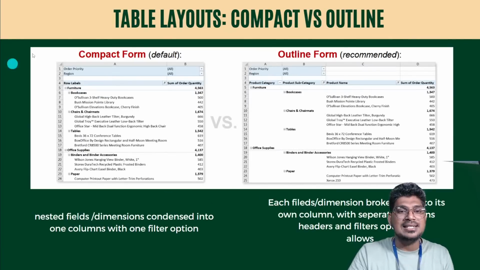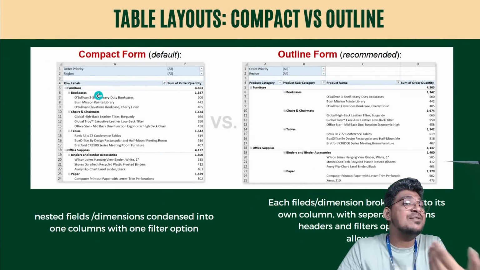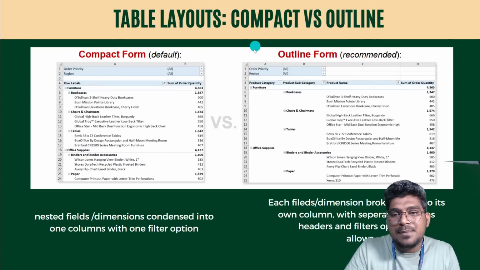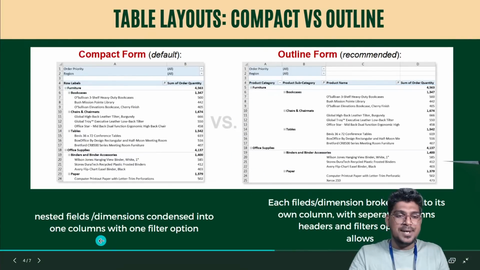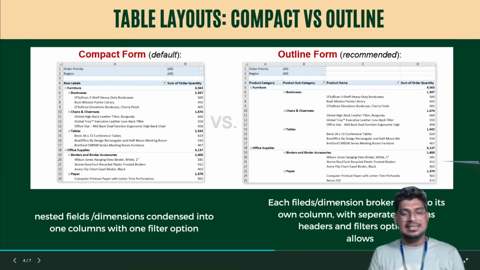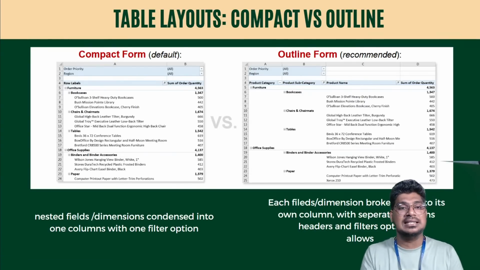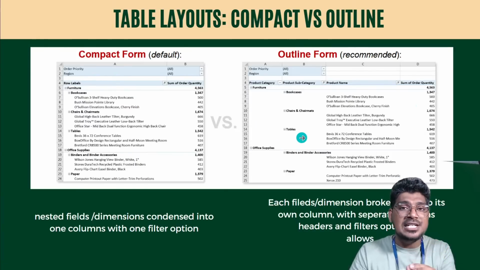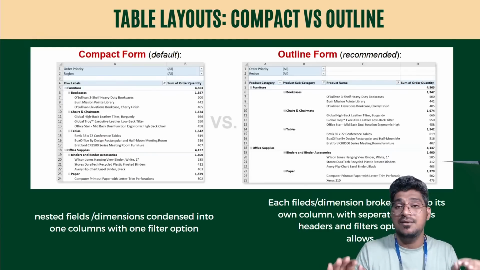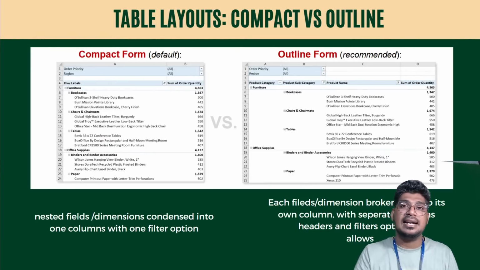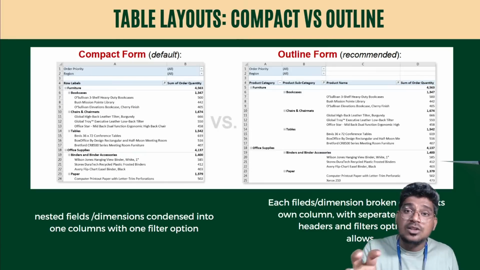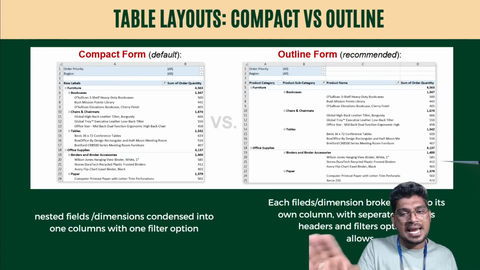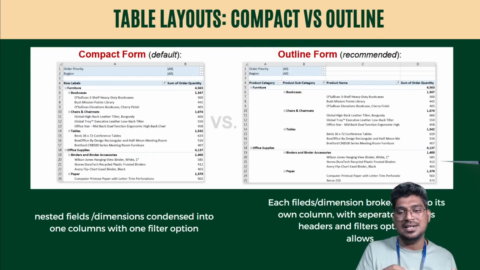So you can see this is the compact form. That is the default format. But I want to make it in an outline format. Why? Because the nested field dimensions are contained in one column within one filter option. So it is a little uncomfortable to see this data. You can see this particular outline form is pretty good to see the data in a very clear way. For that, each field and dimension is broken out into its own column, so there are separate column headers and the filter options are allowed.